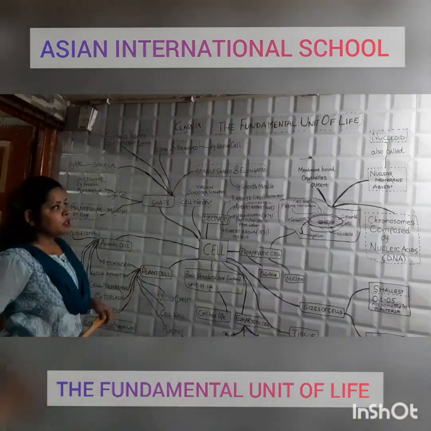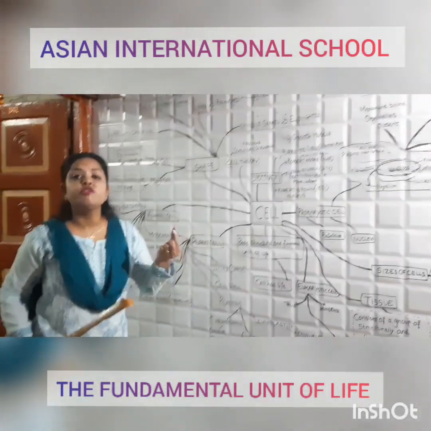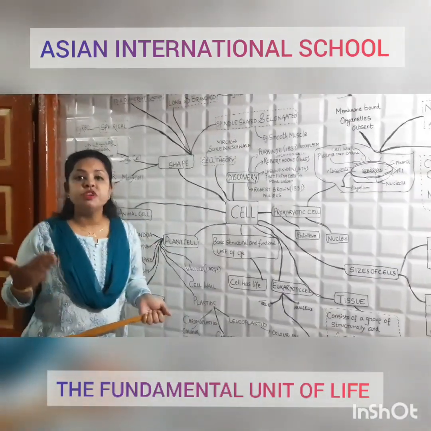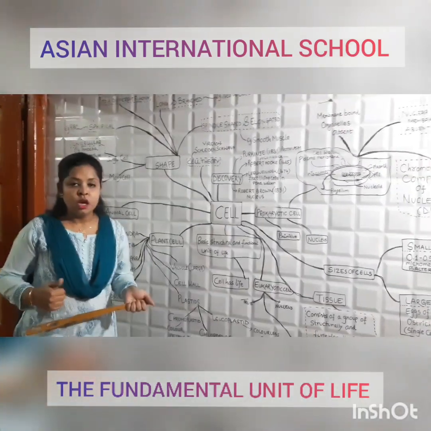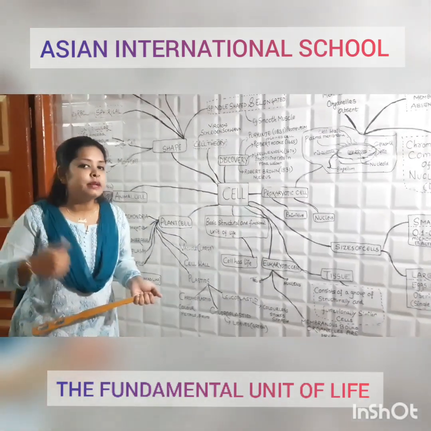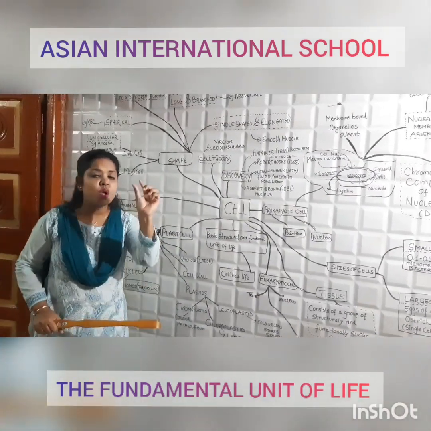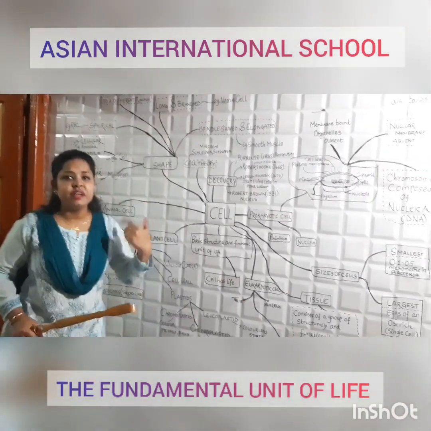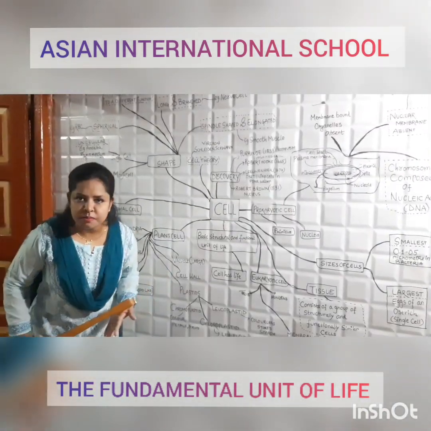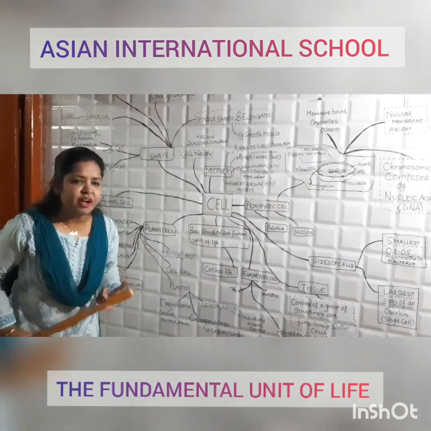In this chapter, Robert Hooke took a thin slice of cork. Now what is cork? Cork is a substance which we obtain from the bark of a tree. When he placed it under his self-designed microscope, he saw fine compartments, small boxes, which he referred to as cells. So who coined the term cell? Robert Hooke coined the term cell in the year 1665.